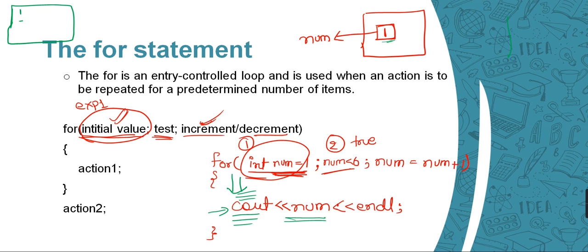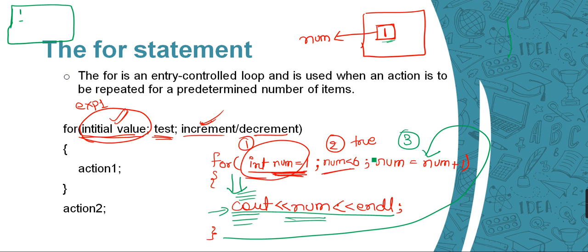So after checking the condition and performing the execution of this statement, the third one will be this part, right? It is going to perform num equals num plus 1. Whatever the value of num, currently it is 1. So it will be 1 plus 1 which becomes 2, right?